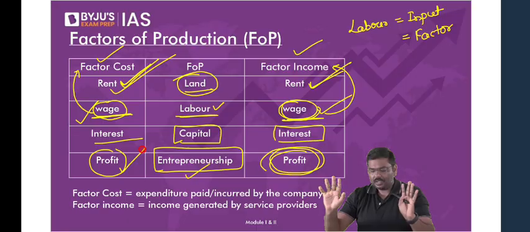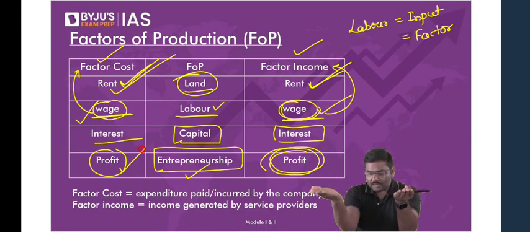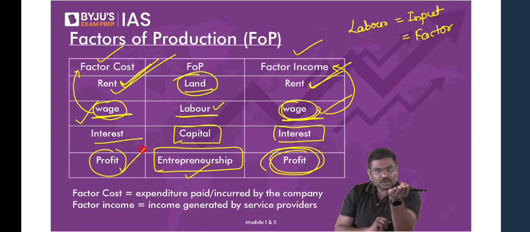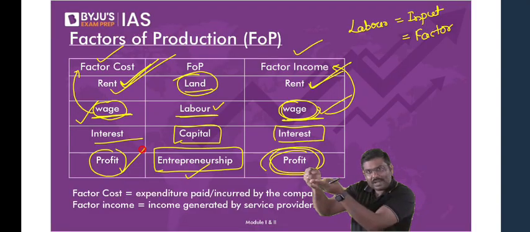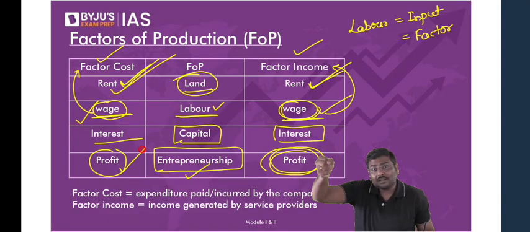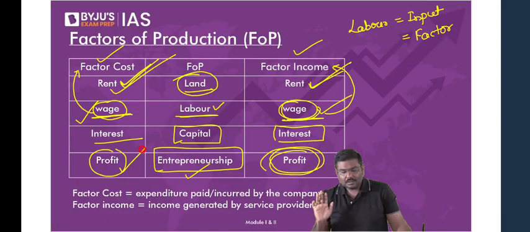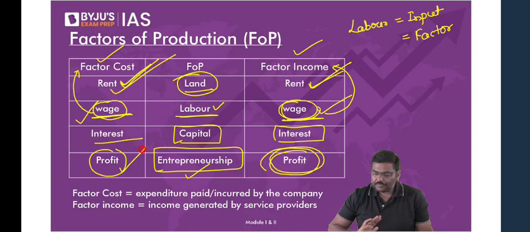Think of it. Here is a company. Here is the owner. So the company has earned, let's say, 1 crore rupees profit. I will take 1 crore rupees from the company and give it to the owner of the company. So whenever money is taken, money will go out like this. Can I call it cost for the company? But on the other side, the owner, the entrepreneur, has earned profit. Can I call it income for the entrepreneur? Is the logic okay with all of you? Can we go forward? What is the difference between factor cost and factor income?